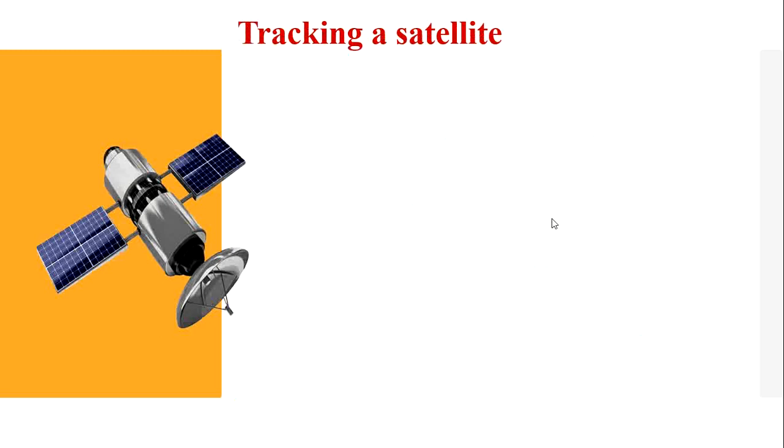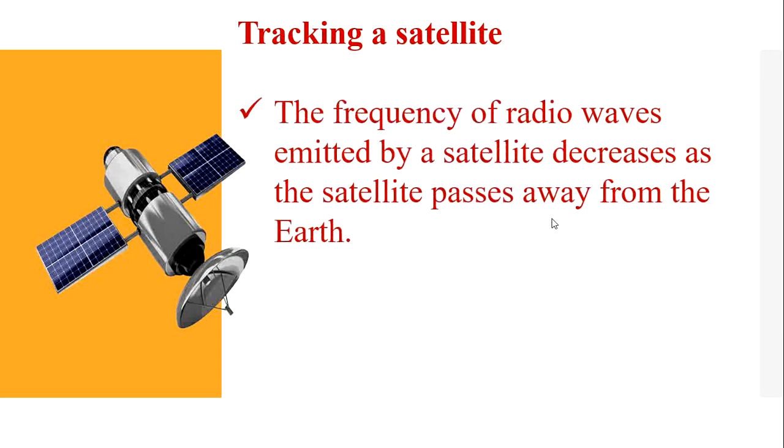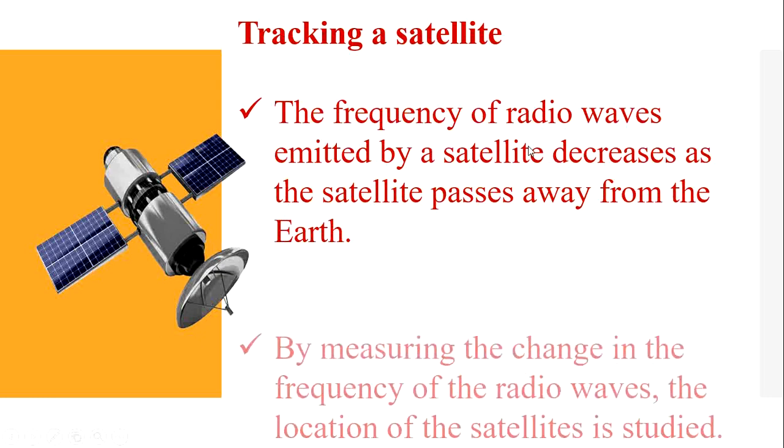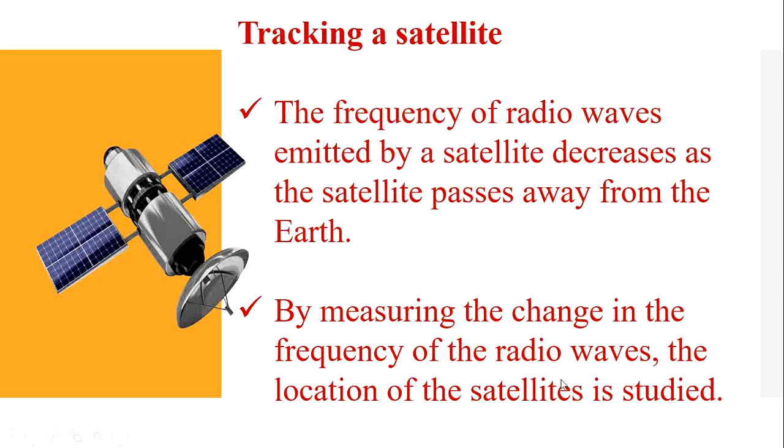Tracking a satellite. The frequency of radio waves emitted by a satellite decreases as the satellite moves away from the earth. When the satellite moves away from the earth, the frequency will decrease. So by measuring the change in the frequency of the radio waves, the location of the satellite is studied.